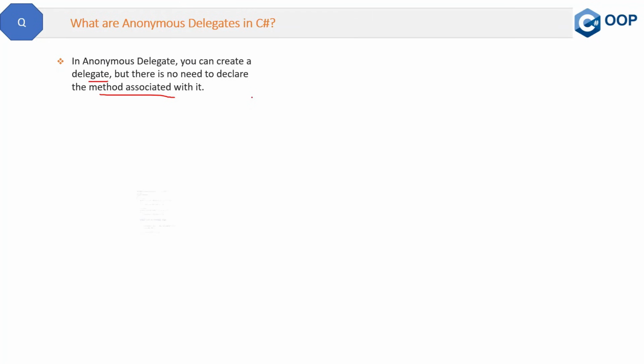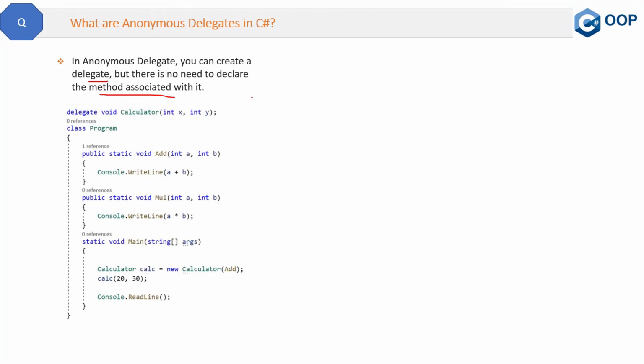What does it mean? Now see, here is a normal delegate. This is a normal delegate, not an anonymous delegate. We have methods here like add, mul, and then we are referencing these methods in this delegate, which is calculator, and then we are passing the method as a parameter in the calculate delegate. So that is a normal delegate.